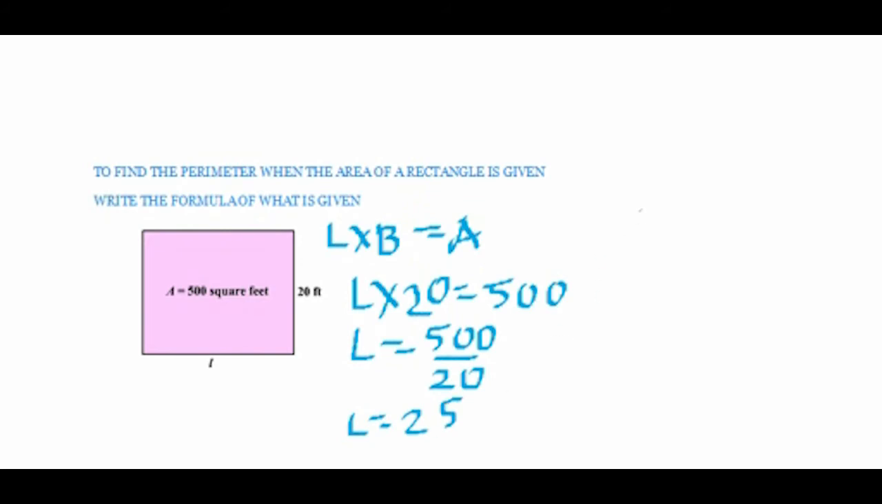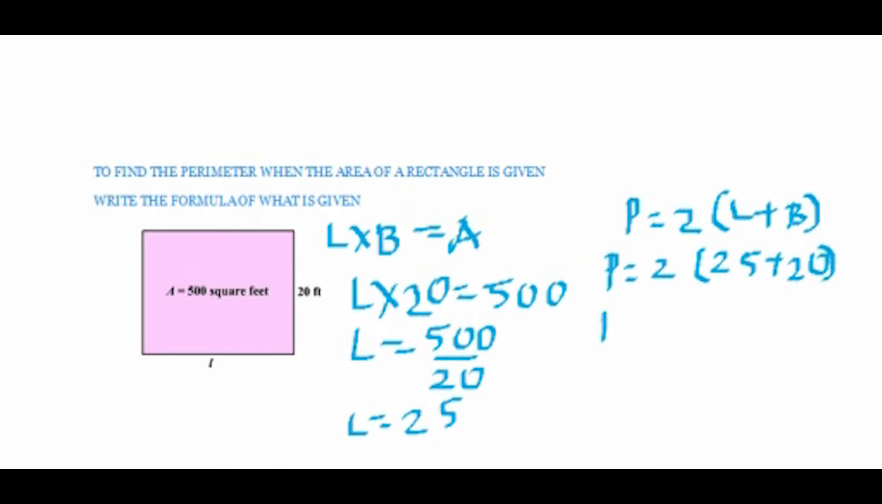We use this to find out the perimeter. Write the formula. We place in the numbers. 2 into 25 plus 20. That is 2 into 45. The perimeter is 90 feet.